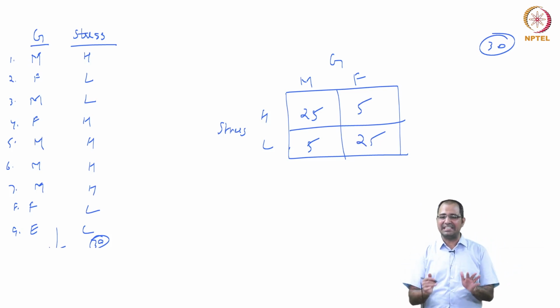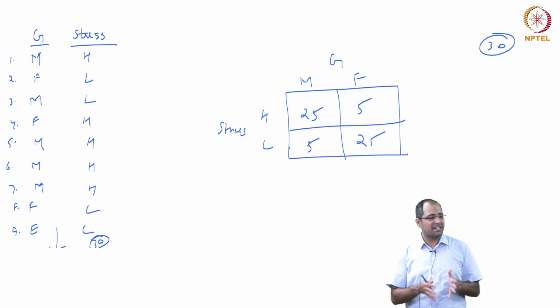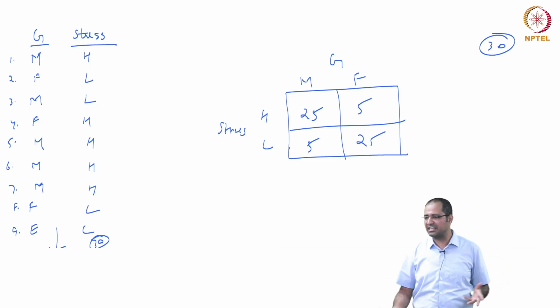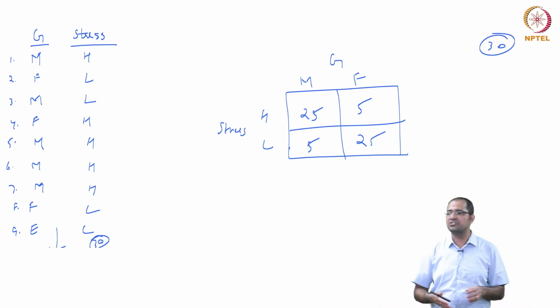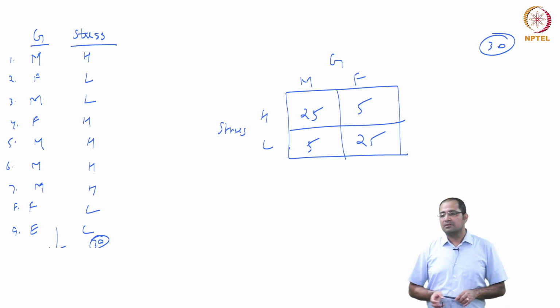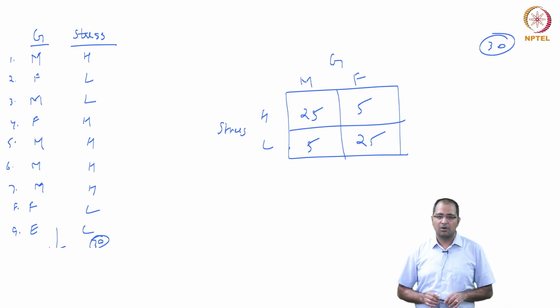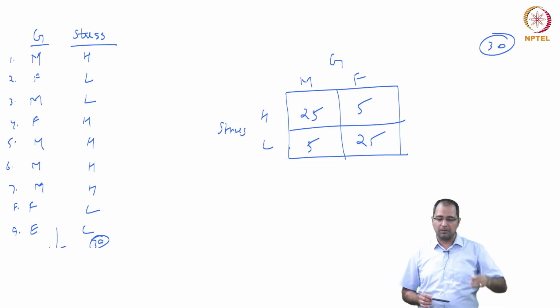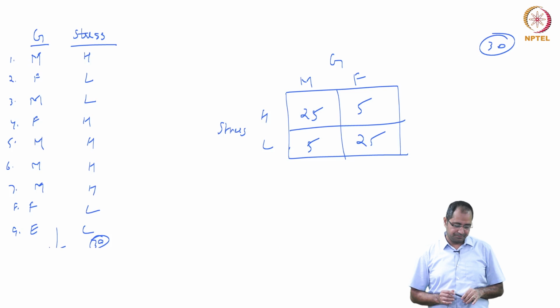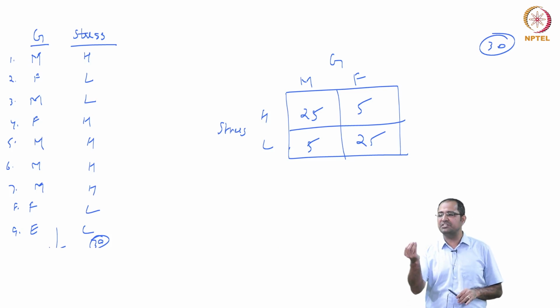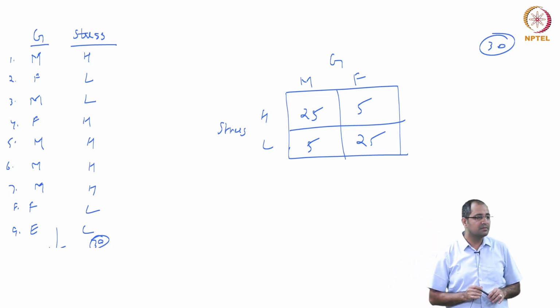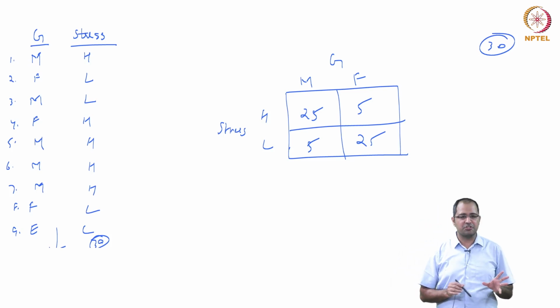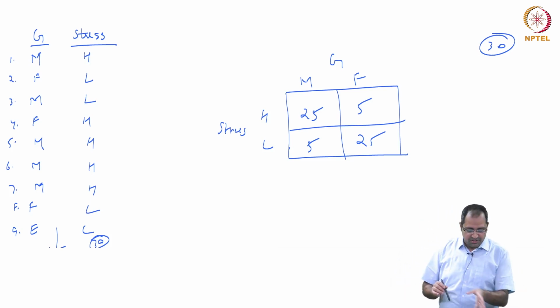Using this, one can see whether there is an association graphically, not statistically, but graphically, between two variables, or whether there is a difference in frequencies with respect to a particular variable for two genders. So cross tabulation, this is easy, you can see gender.